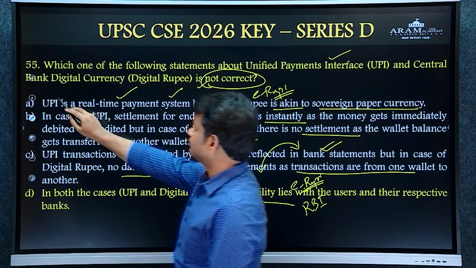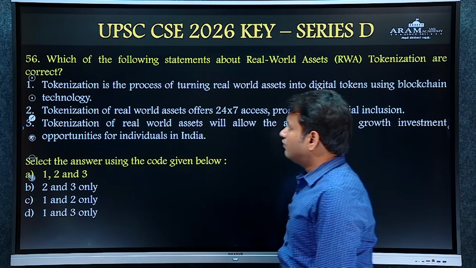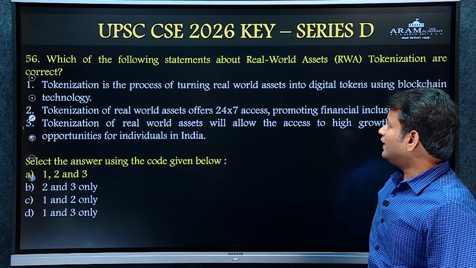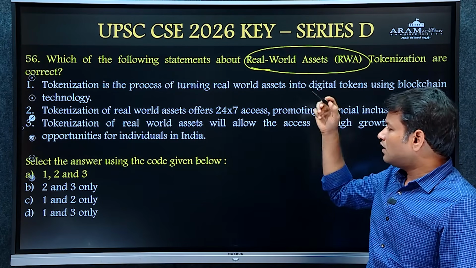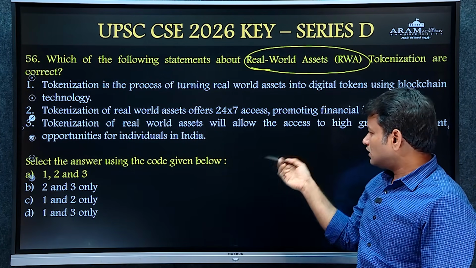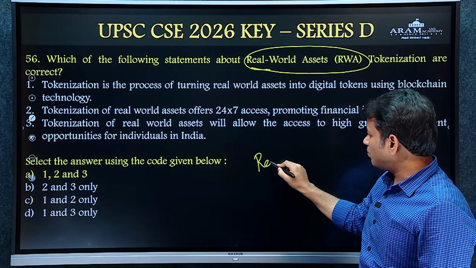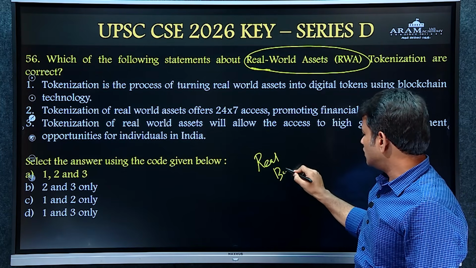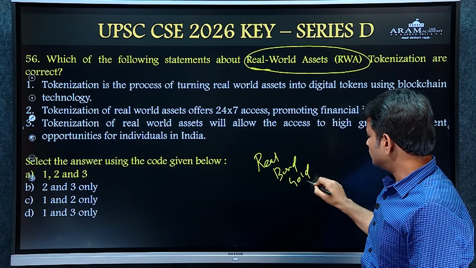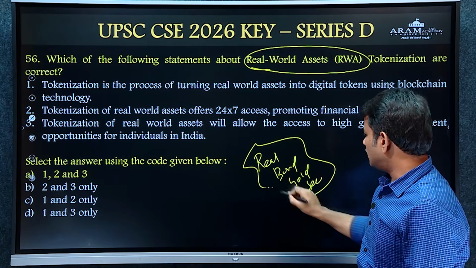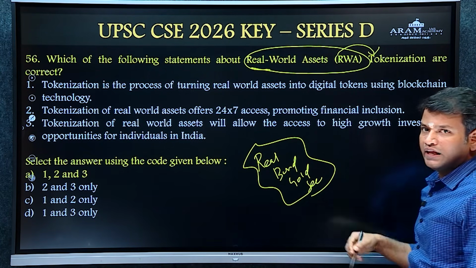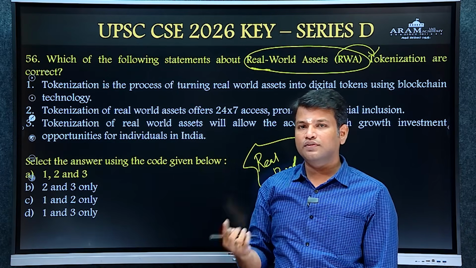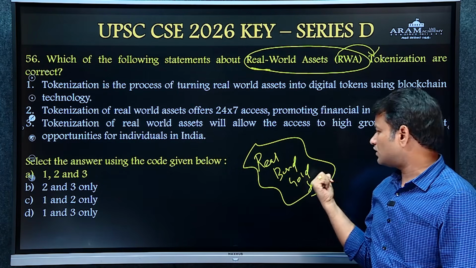Question number 56. Which of the following statements about real world asset tokenization are right? So what are real world assets? Real world assets are real estate properties, bonds, securities, gold. These are all real world assets. Real world asset tokenization means getting e-certificates or digital certificates representing real world assets.